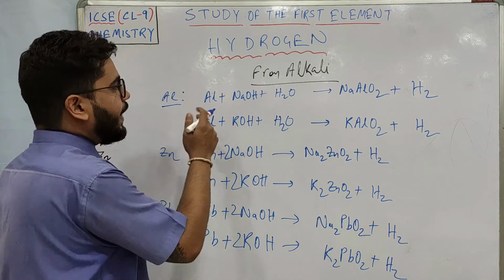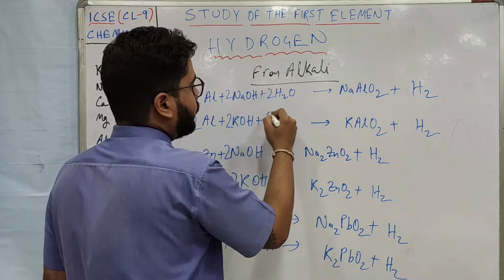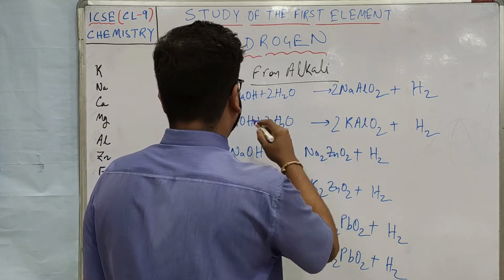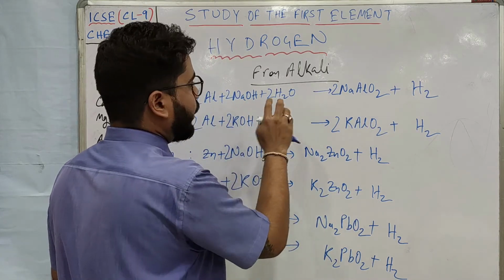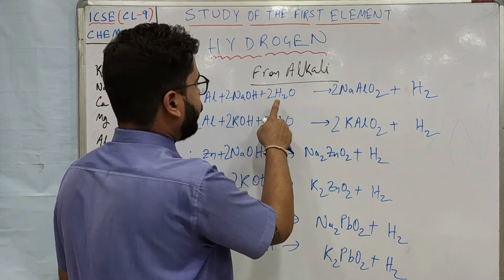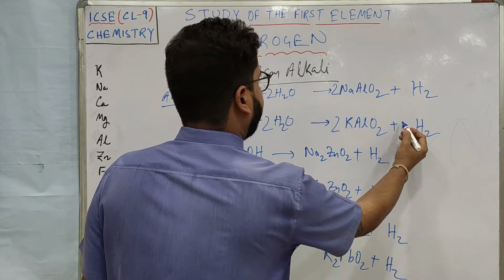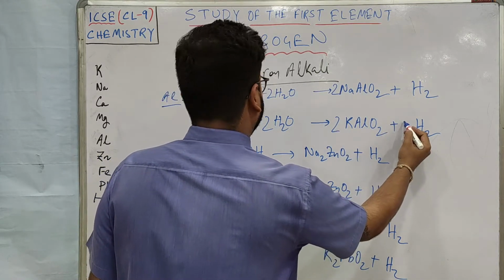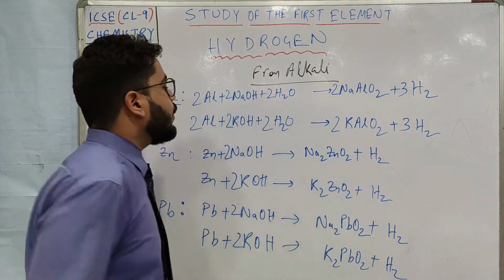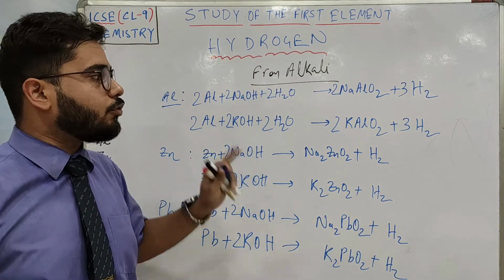Let's give 2 everywhere, and you see your balance is done. 2 NaOH, 2 NaAlO2, so 2 2s are 4 oxygen; here also 4 oxygen is done. I am writing 2 hydrogen here, because there will be 3 hydrogen, and see your balance is done, because here 2 2s are 4 hydrogen plus 2, 6 hydrogen.